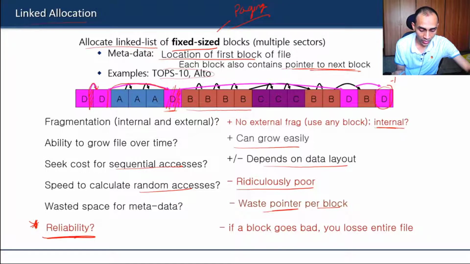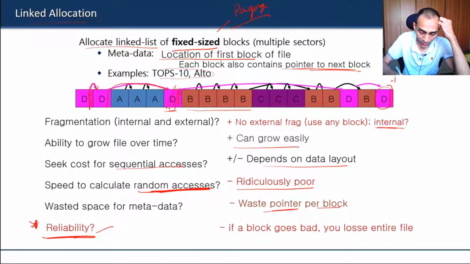So again, these are not realistic strategies. We have to have some better strategies, and now we are going to see some better strategies. For example, early Windows also used this kind of approach to have maximum flexibility. This approach has maximum flexibility, but the only problem is this reliability and the poor performance for random access.